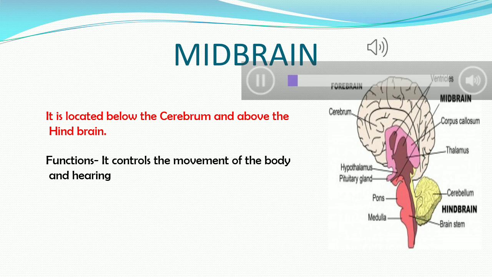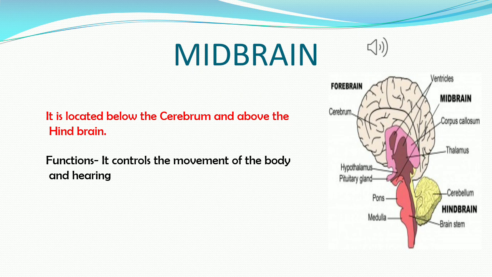Now coming to the midbrain, it is located below the cerebrum and above the hindbrain and its function is to control movement and also help in hearing. For example, light makes the pupil become smaller. That is controlled by the midbrain. We have seen that when we shine a torchlight in our eyes, the pupil becomes smaller. That is because of the sensing of the midbrain.